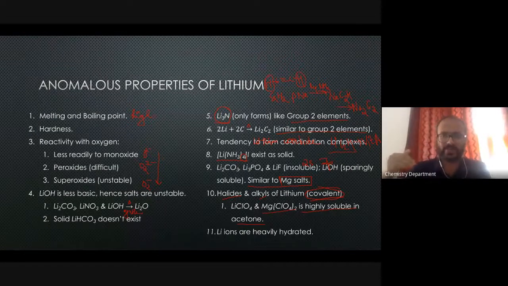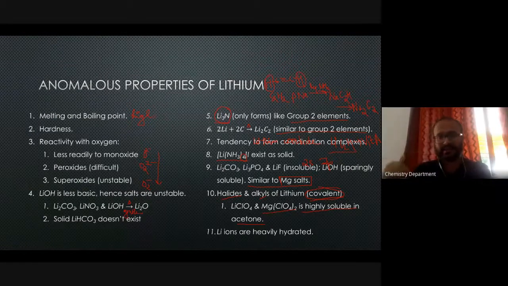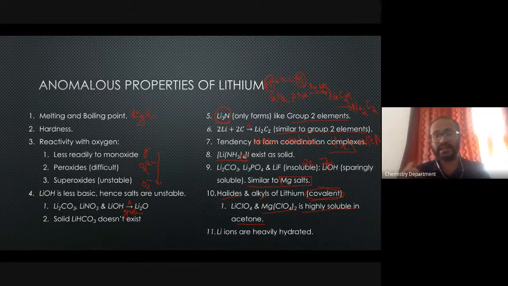So the reason why diagonal relationship exists, you can talk in terms of size also. Another reason is the similarity in charge per unit area, or charge per radius ratio, whatever you call it. So those two factors are very, very important.